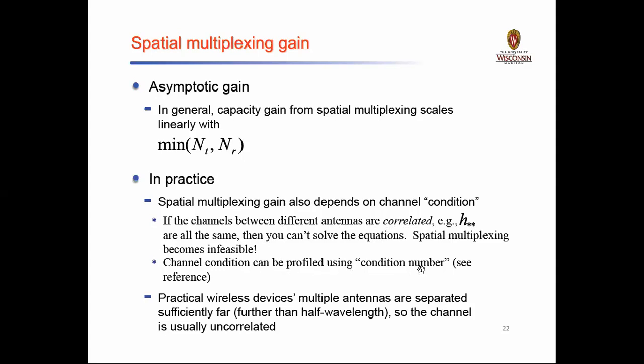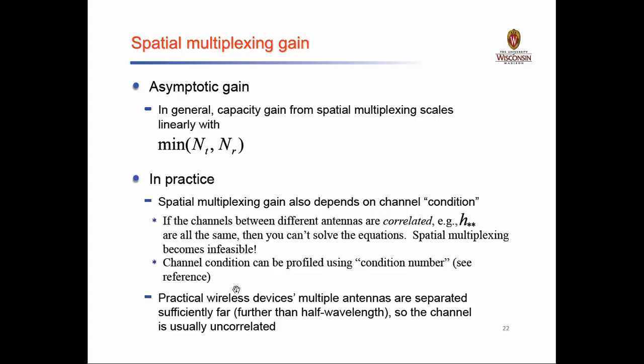If it is the same, then we cannot solve. If it is different, that gives us the condition number, and based on it we can have the channel profile: how much distortion is occurring, and what the feasibility of our channel or of the gain will be.